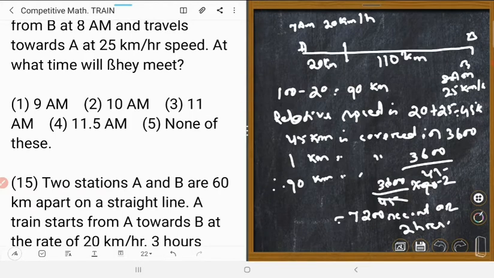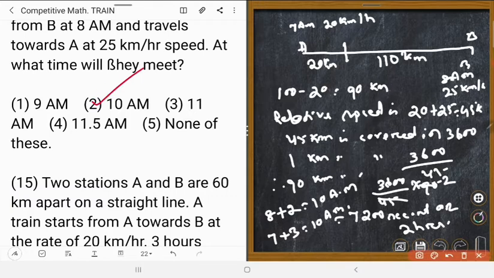Could you understand it? After 2 hours, that is 8 plus 2 is equal to 10, at 10 am. But A has already started 1 hour before. 1 hour plus 2 hours is 3 hours, and 7 plus 3 is equal to 10 am. So the right answer is 10 am. At 10 am they will meet each other. Could you understand? Okay, number 2 is correct.